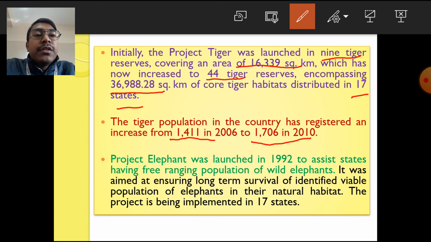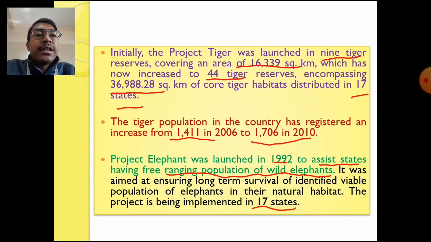Another important project which was launched during the year 1992 was the Project Elephant. The main objective of this Project Elephant was to assist states having free-ranging population of wild elephants. It was aimed at ensuring long-term survival of the identified viable population of elephants in their natural habitat, and the project is being implemented in 17 states. So the main objective was to ensure that this elephant species can be protected in their natural habitat so that their population can increase and they can survive in a better way.